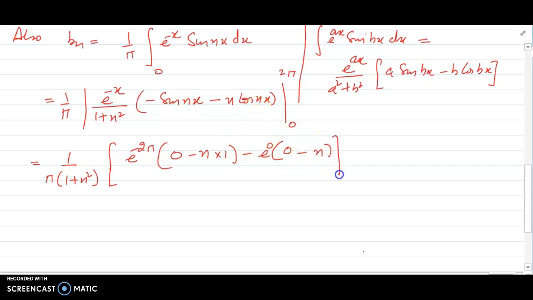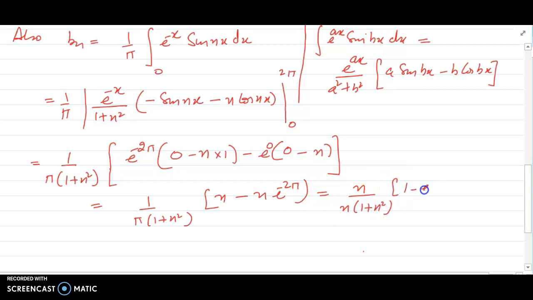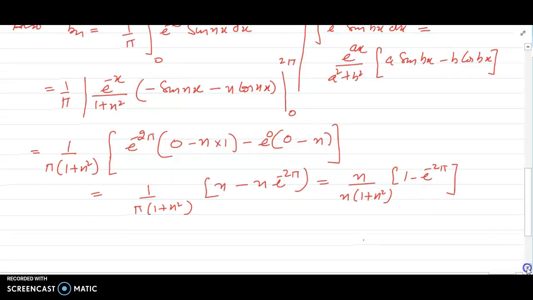I will get this way. On rewriting, minus minus plus, I am writing the second term, n minus n e raised to power minus 2 pi. This is n upon pi into 1 plus n square, 1 minus e raised to power minus 2 pi. We have got all the values.